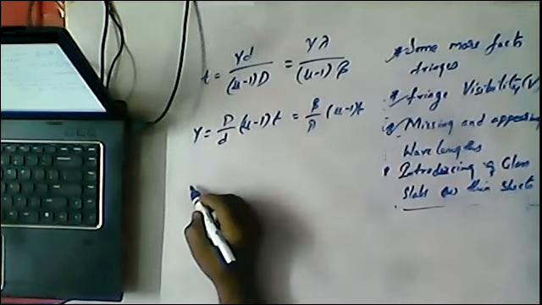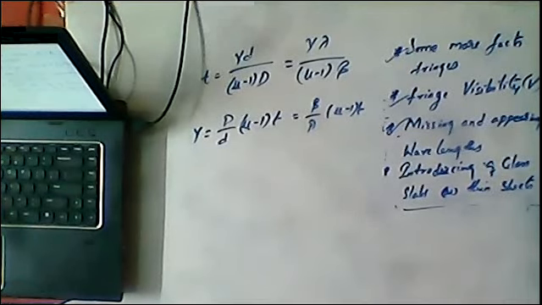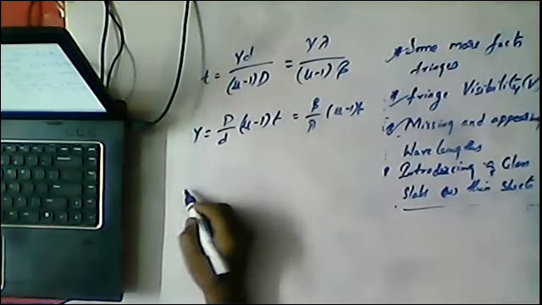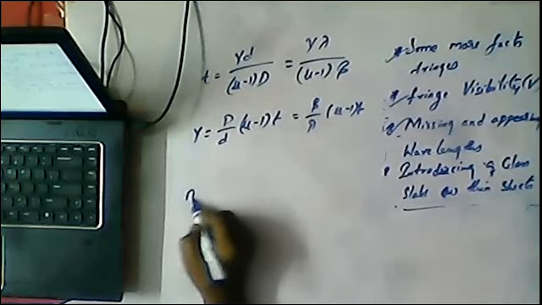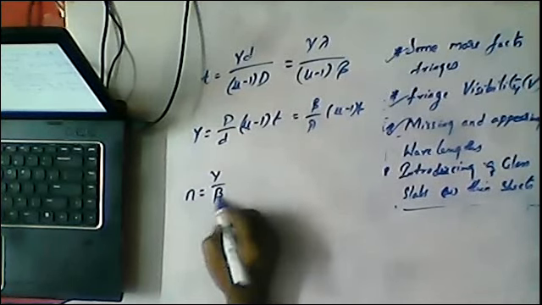Now, the number of fringes shifted. For example, we already discussed that experiment. In that experiment, due to the introduction of the glass slab, some fringes were shifted from the point O to O dash. How many such fringes were shifted? We can write n = y / beta.